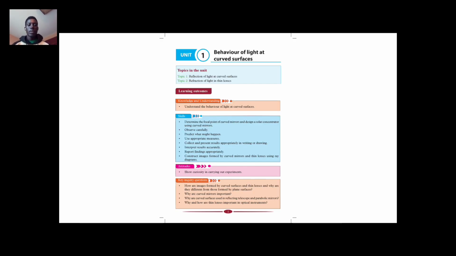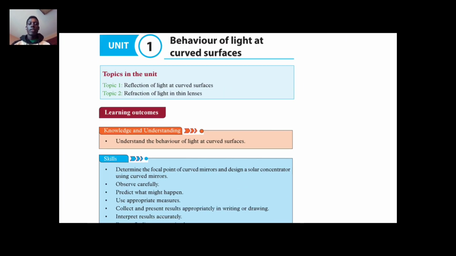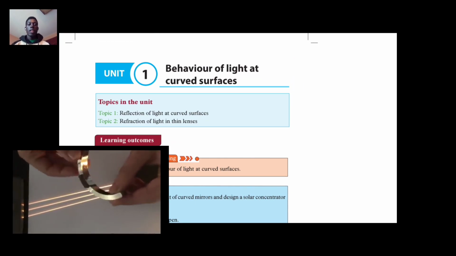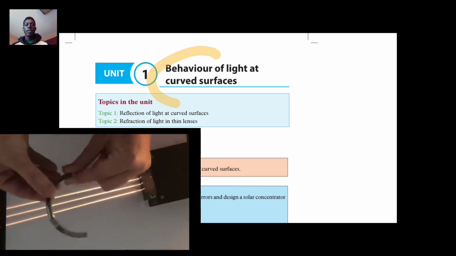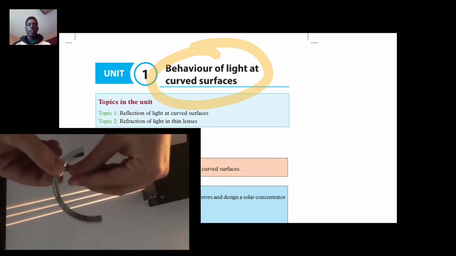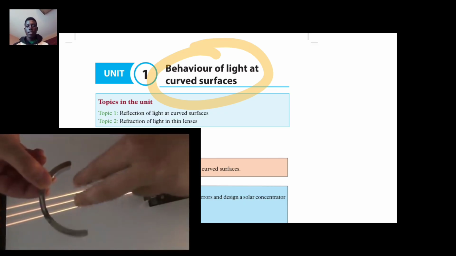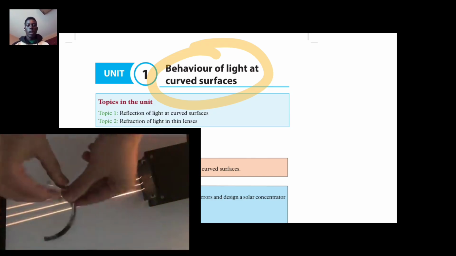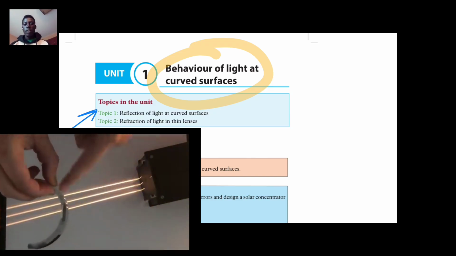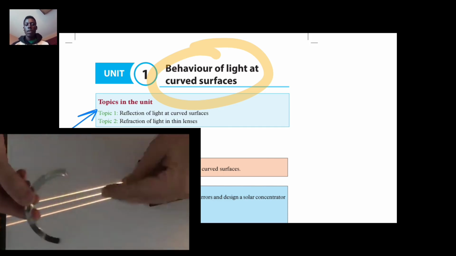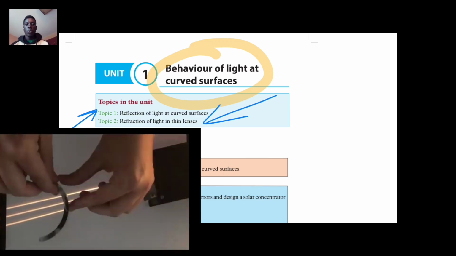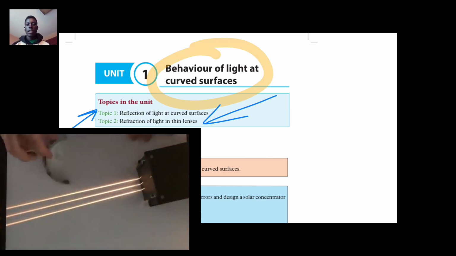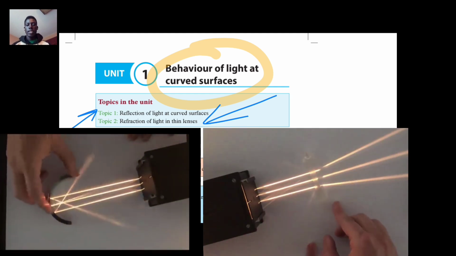Today we are going to start with Unit 1, Behaviors of Light at Curved Surfaces. In this unit, we are going to cover two topics. Topic 1 is going to focus on reflection of light at curved surfaces, while topic 2 is going to focus on refraction of light in thin lenses.